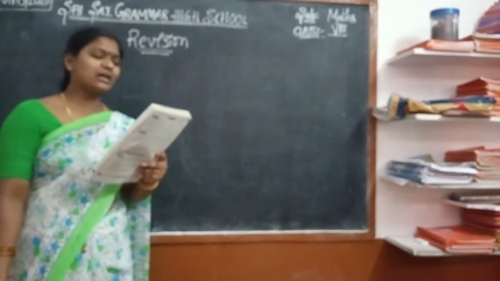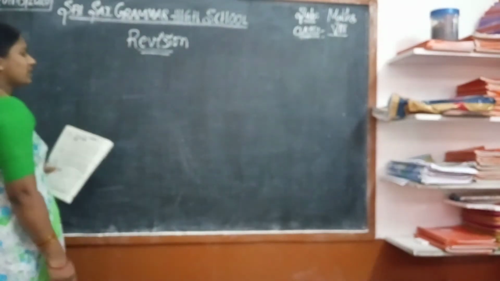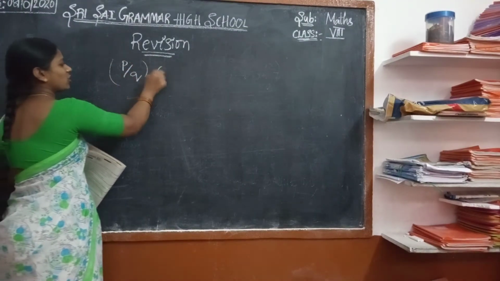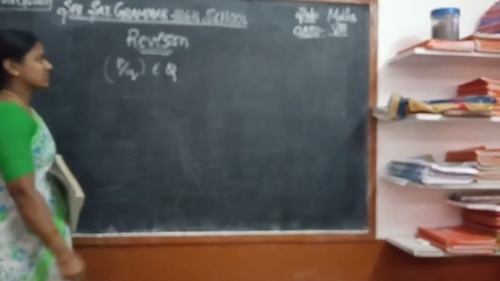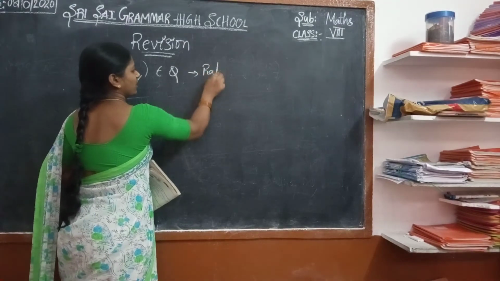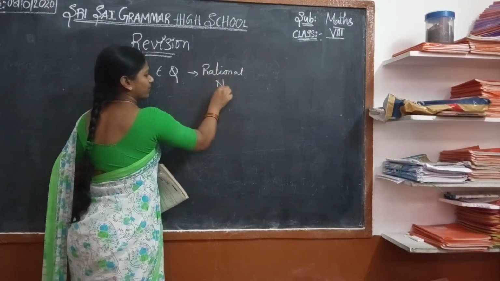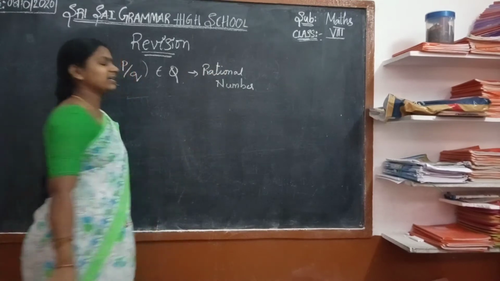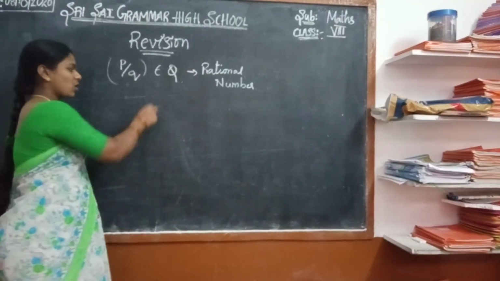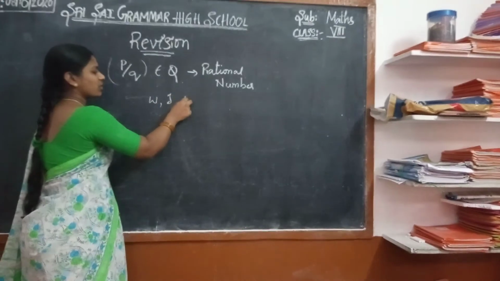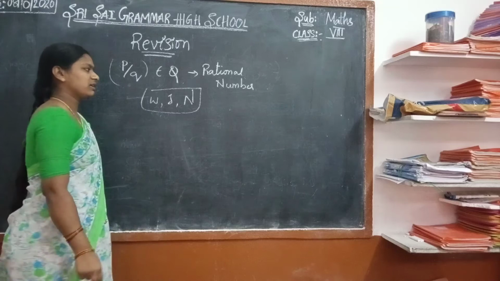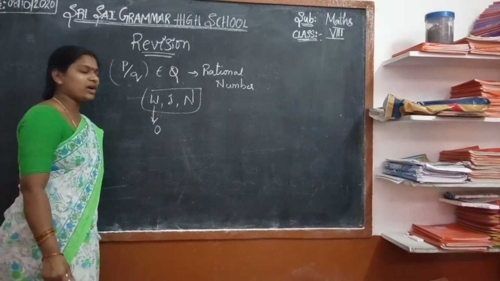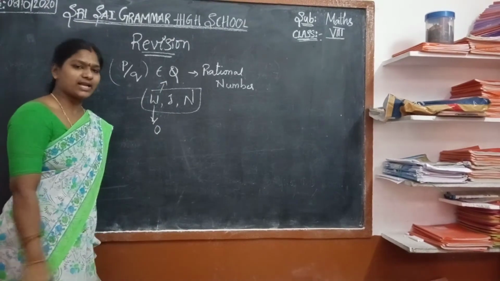First one: Hamid says 5 by 3 is a rational number. Everyone knows what a rational number is: a number in the form p by q, which is denoted by Q. Whole numbers, integers, and natural numbers all belong to rational numbers, but in some cases, whole numbers, that is where it starts with 0, do not belong to rational numbers.